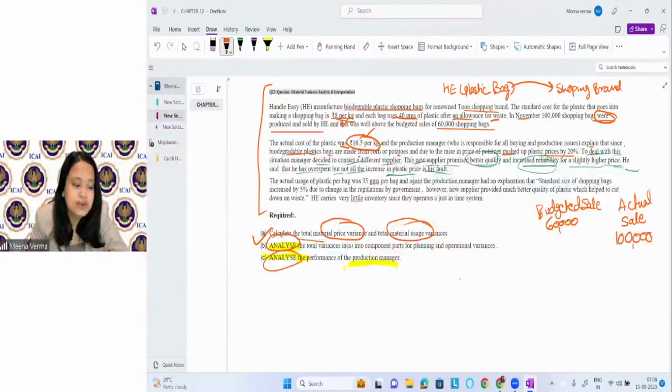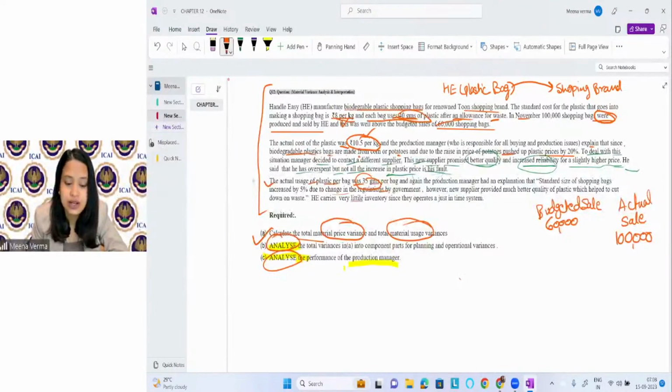Okay, so what is mentioned here, the actual usage of plastic per bag is 35 gram. Here it was mentioned each bag uses 40 gram of plastic, but actually one bag will use 35 gram of plastic. And again, the production manager had an explanation that the standard size of shopping bags increased by 5% due to change in regulation by government.